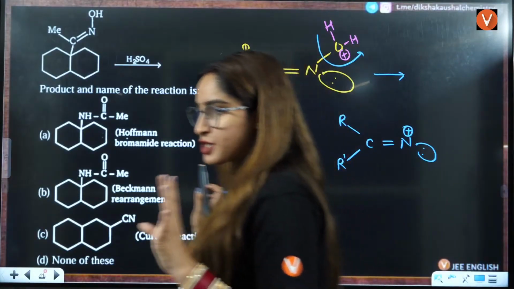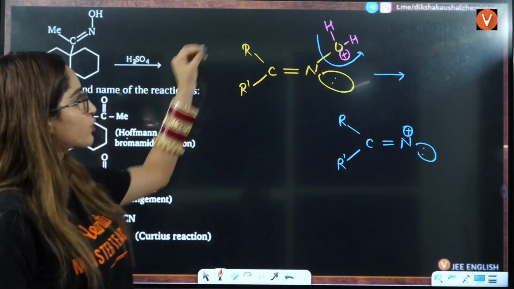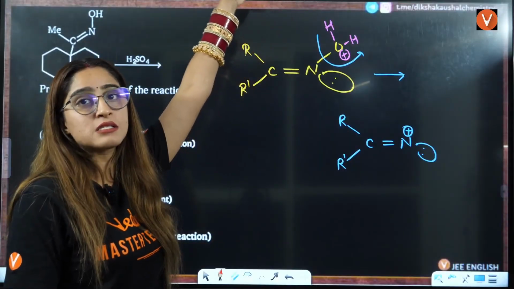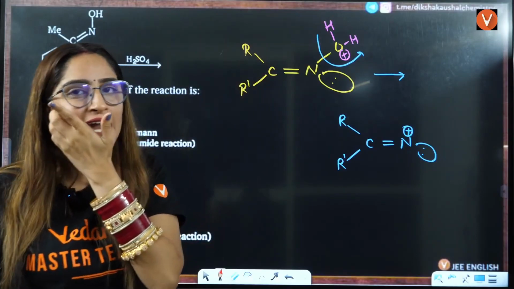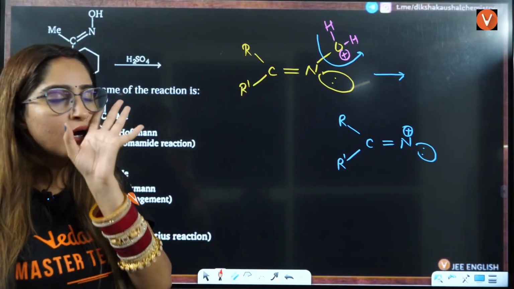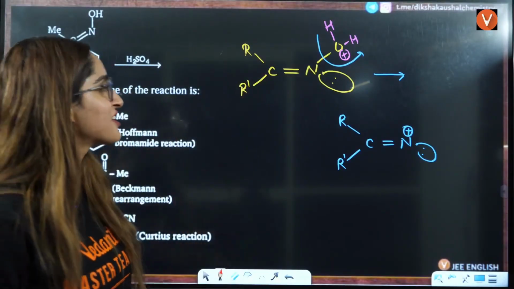Rearrangement will occur at this point, okay? So firstly, a proton will get attached when oxygen has a positive charge. In this kind of situation, water will be eliminated. That is what happens in Beckmann's rearrangement.